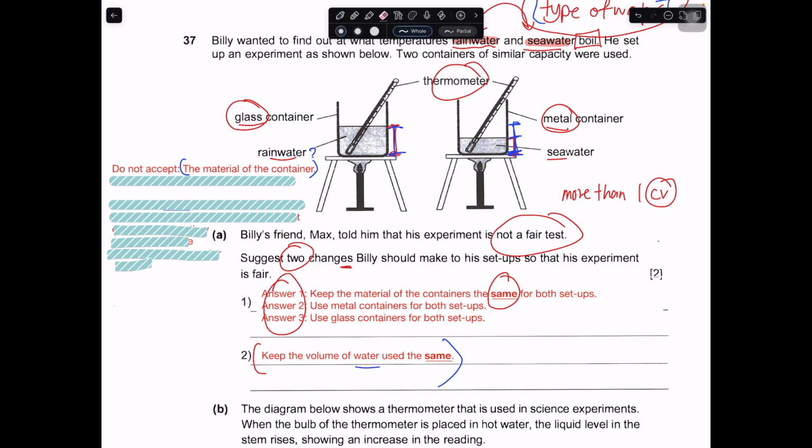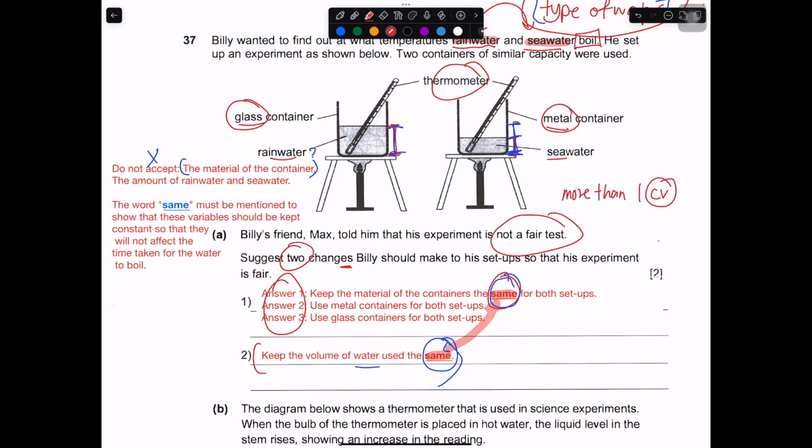Another one will be the amount of rainwater and seawater. It's just not clear. What do you mean by amount? Do we want to change or keep them the same? So that's why this one we do not accept. If you just write material of container without elaborating whether you want them to be the same or different, it's not accepted. The word same must be written. So let me write this part out. The word same must be written, so that you are saying the variable should be kept constant, or kept the same, so that it will not affect the result, which in this case is the time taken for the water to boil.